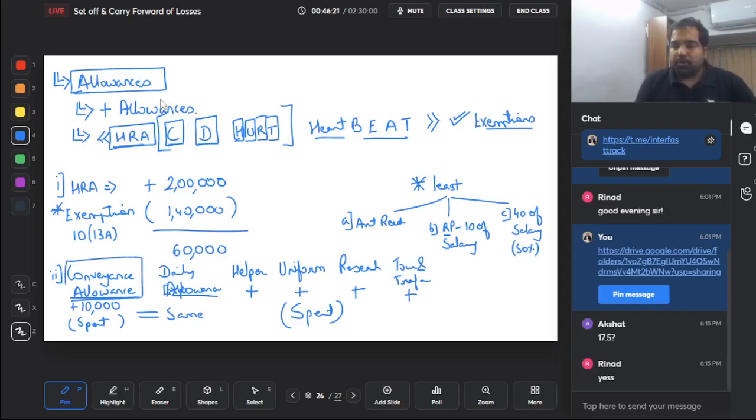Next, by the way, I forgot to tell you, when you have conveyance allowance, this is the amount you spent, but not from your office to home and back. Because for the conveyance allowance, the amount you spend should be for office purposes. From your home to office and back is for your own purpose, and hence you cannot minus that amount spent.